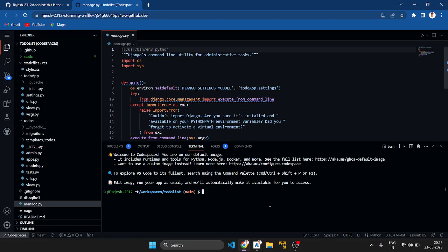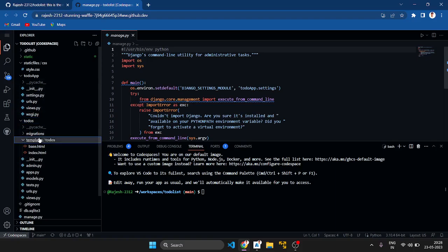We do this with the command python manage.py startapp and the app name, which can be anything. After doing this, we create an application level. The to do's folder is the application level, the outer one is the project level, and templates is the presentation level. I hope you understand.